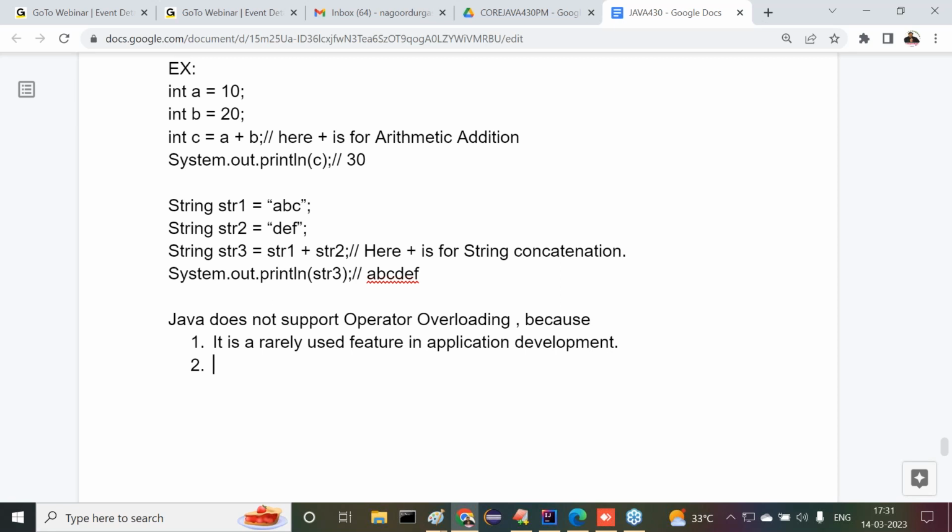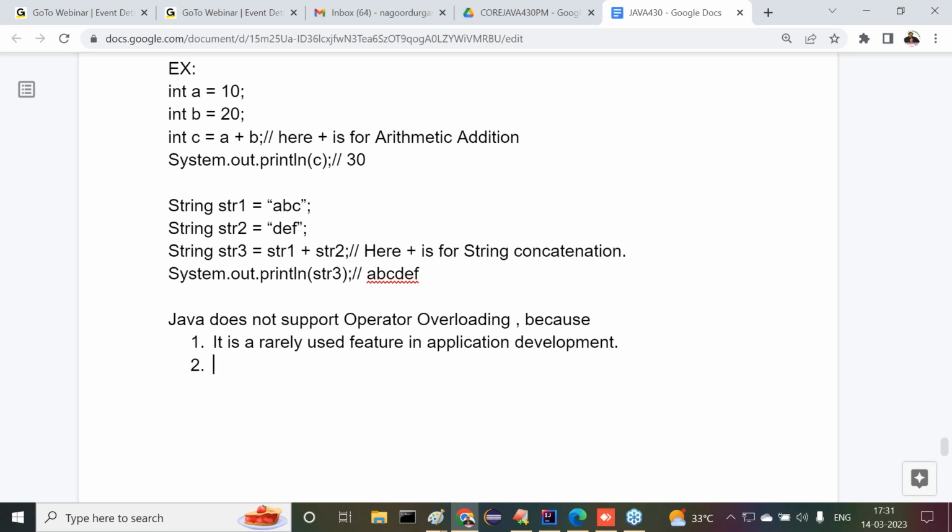Which operator is for which functionality? The developer may get confused. One operator with two functionalities, two operators with four functionalities is okay, but 10 operators each having 10 functionalities? Get my point or not? Maybe in some situations, two operators may be defined with the same functionality, but which operator has to be used, again confusion will come.